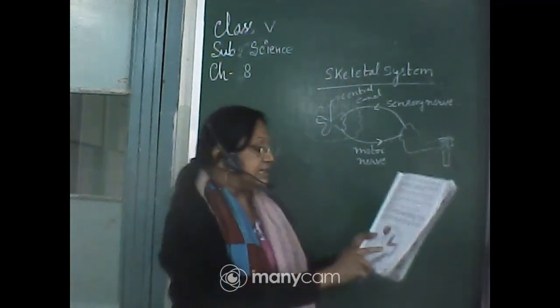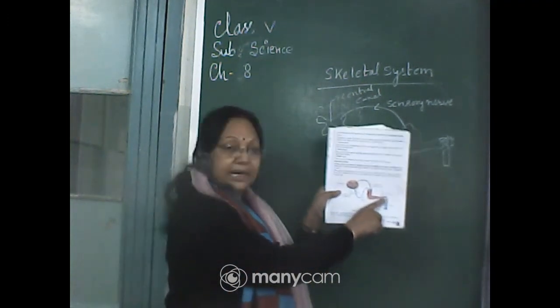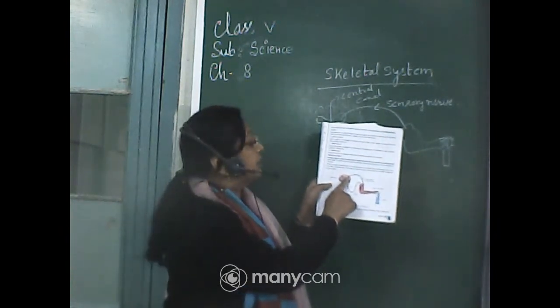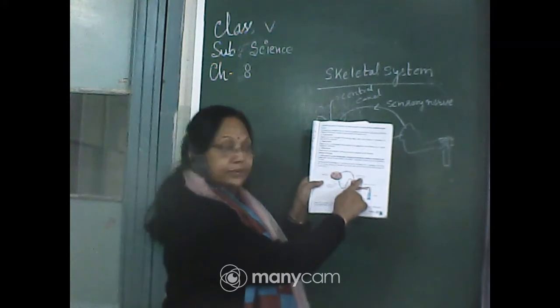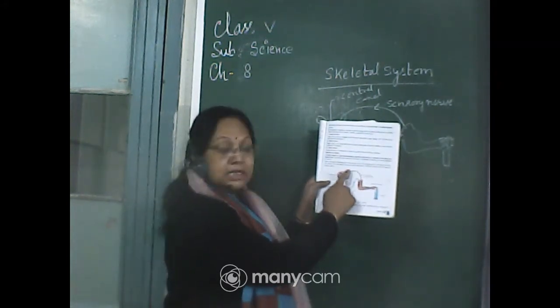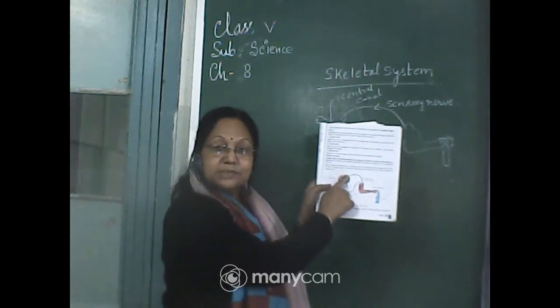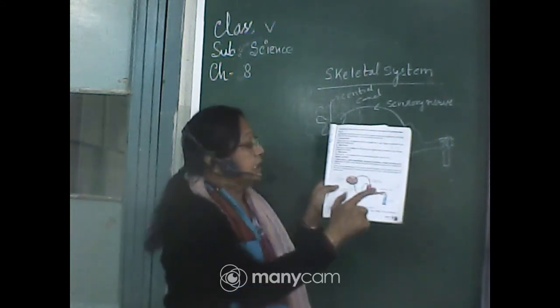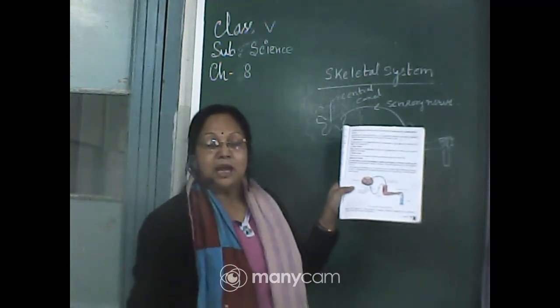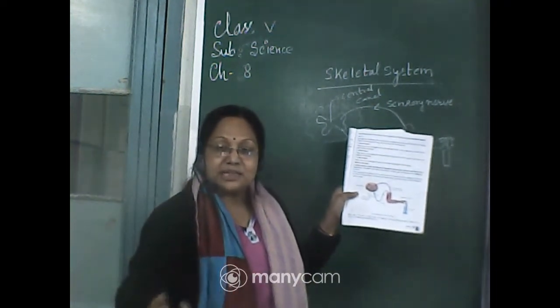First of all, the burning message is carried to the spinal cord through our sensory nerve. This sensory nerve brings the message to the spinal cord that something is burning and our skin is being burned. So what do we do when we touch something hot?